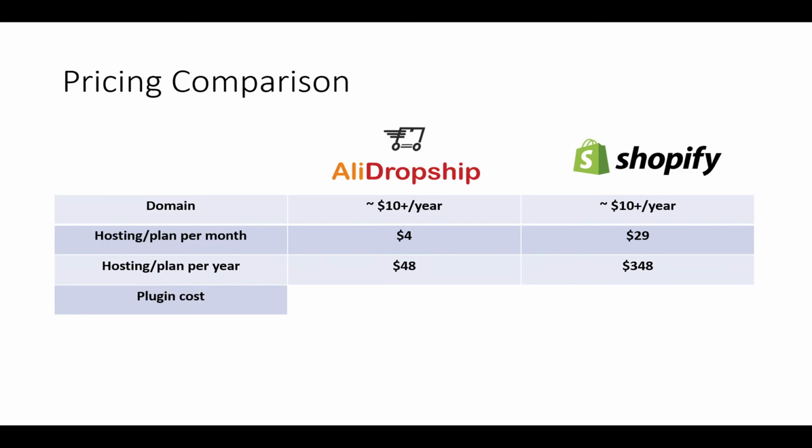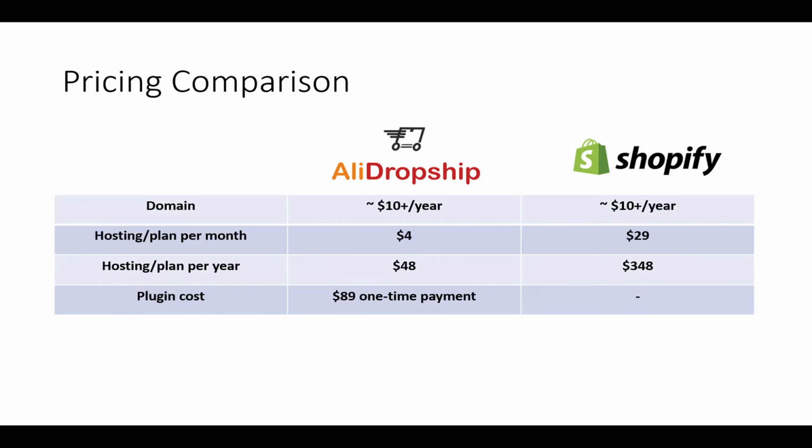And then the plugin cost with AliDropship, it is only that $89 one-time payment. That's pretty nice because you pay for it once and you own it forever. And with Shopify, there isn't really a direct plugin cost. These are the apps. So we're going to go into the dropshipping apps per month. This is basically the plugin cost for Shopify. Whereas AliDropship does not actually have an app cost per month, AliDropship just has the one-time payment.